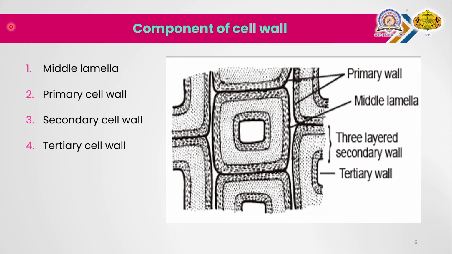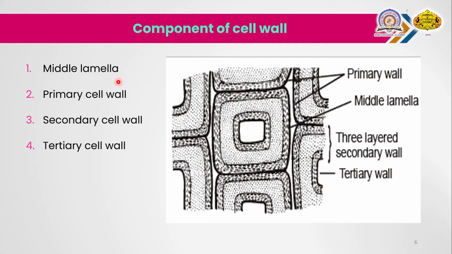First, the middle lamella. The middle lamella is formed from the cell plate during the cytokinesis stage. It is present between two adjacent cells and is situated outside the primary cell wall. It is made up of calcium and magnesium pectate, and acts as a cement which holds the adjacent cells together. This is the main function of the middle lamella.